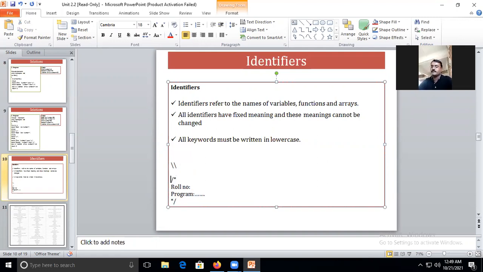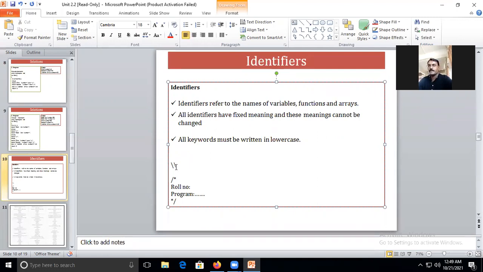Before the preprocessor directive, we can use two types of comments to give more information for the reviewer who will check your code, or if you wish to check your code again. With these titles you can easily come to know, oh, this is an addition program, this is subtraction, this is related with arithmetic operators or logical operators or relational operators. So you should give the comments before starting to write the code.